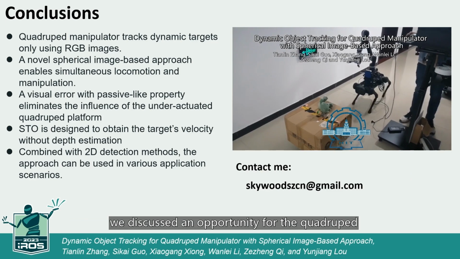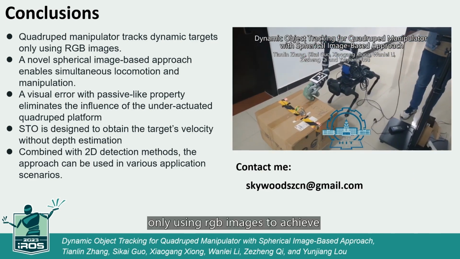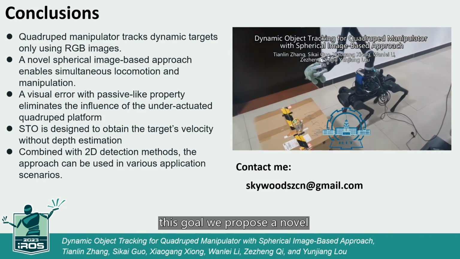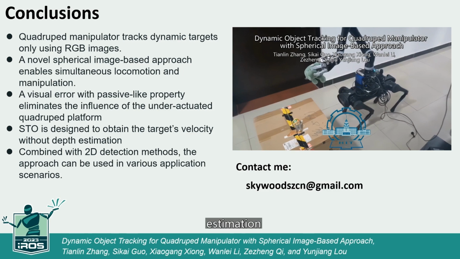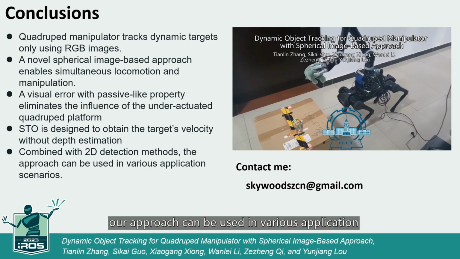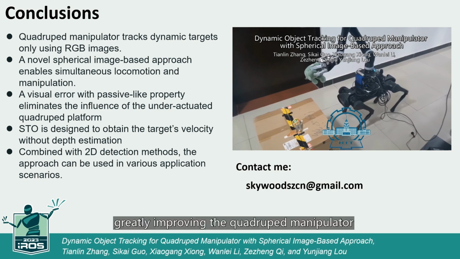In this research, we discussed an opportunity for the quadruped manipulator to track dynamic targets only using RGB images. To achieve this goal, we proposed a novel spherical image-based approach. The approach considers the full state of the quadruped manipulator, which enables simultaneous locomotion and manipulation, and the approach also builds a visual error with passive-like property to eliminate the influence of the under-actuated quadruped platform. Then STO is designed to obtain the target's velocity without depth estimation. Combined with 2D detection methods, our approach can be used in various application scenarios, greatly improving the quadruped manipulator's autonomy.